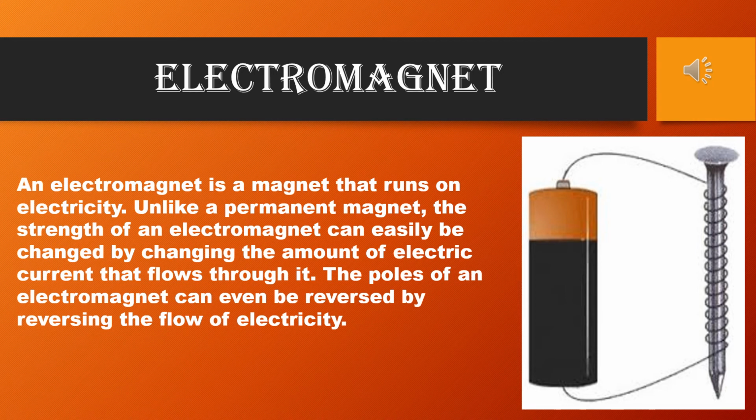See the diagram. With a battery, a wire is connected and an iron screw is there. So this iron screw becomes an electromagnet when current is passing through this wire, that means the circuit is on. But when current is not passing, that means the circuit is off, at that time this iron screw is not behaving as a magnet. That means it is a temporary magnet.